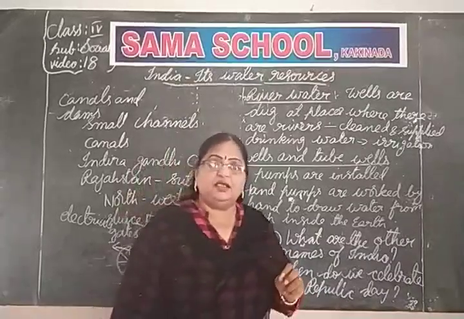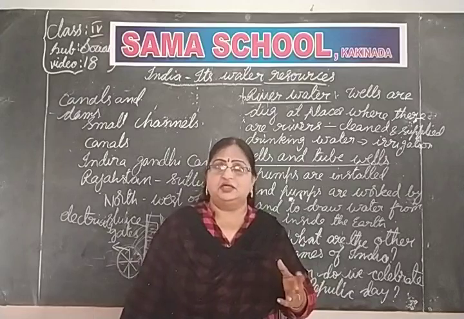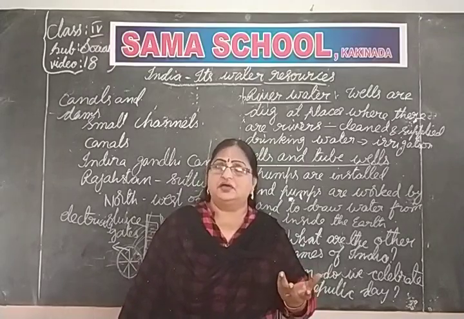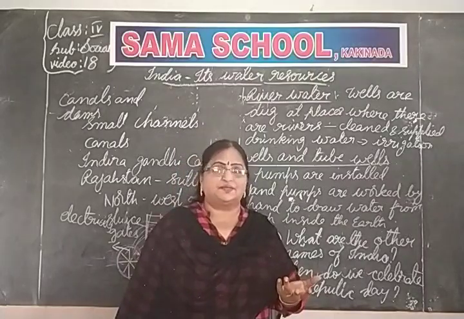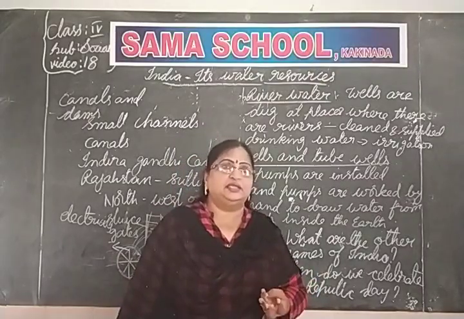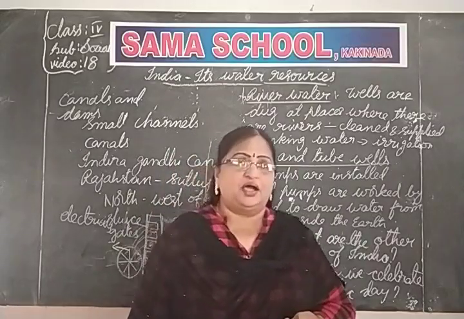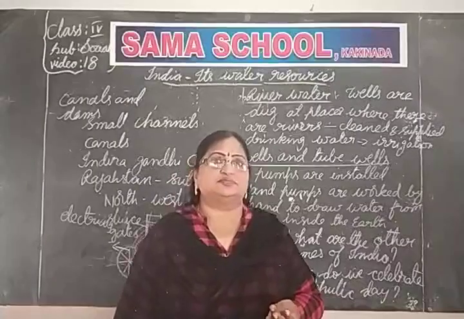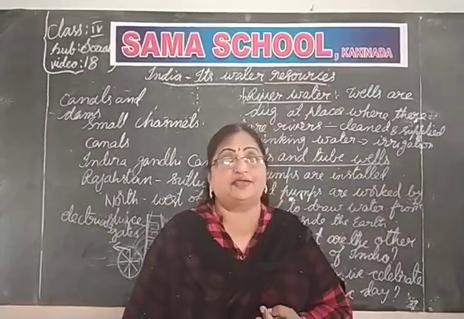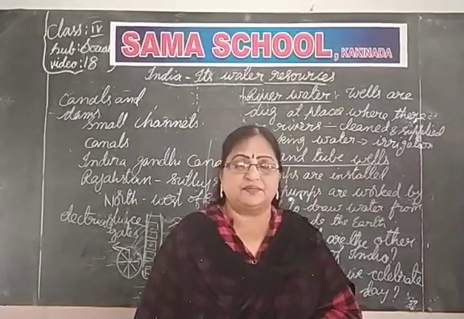And many of the rivers dry up during the hot summer months. Mainly these rain-fed rivers are there, like Krishna, Godavari, Mahanadi. Rain-fed means when the rain comes, these rivers flow. Otherwise, they will dry up during the summer months.